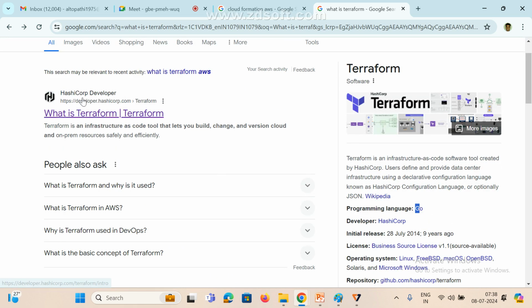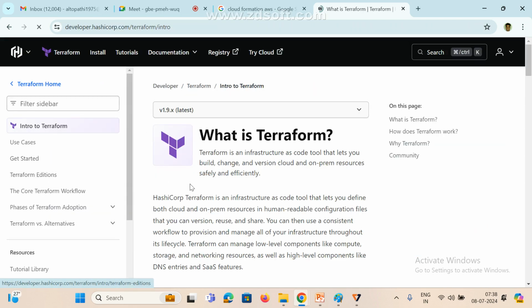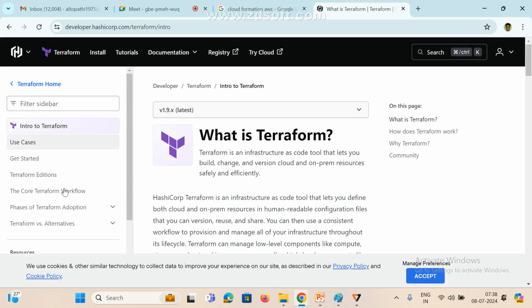This is the official website. If you want to learn anything, this is the official website. Same as Docker, right? AWS people are also providing an API.